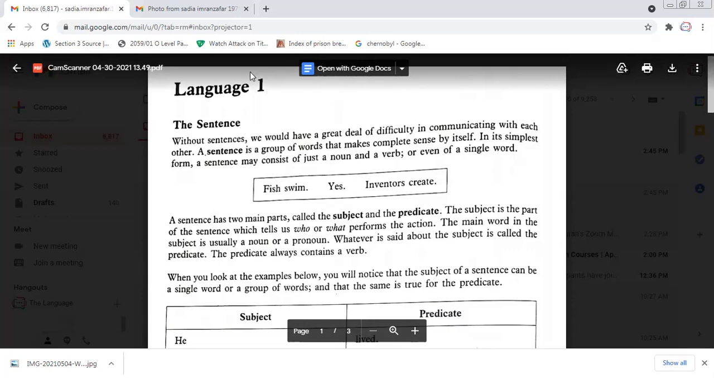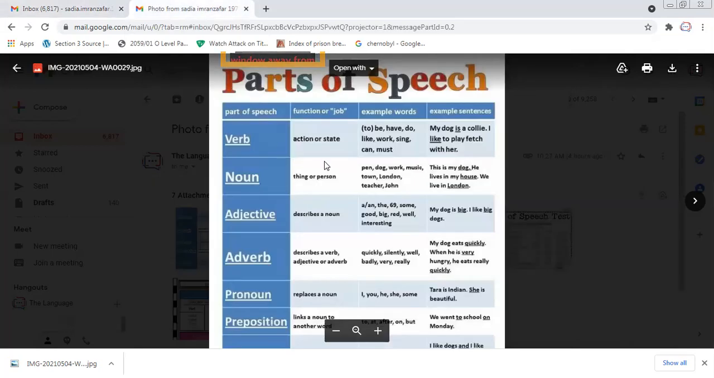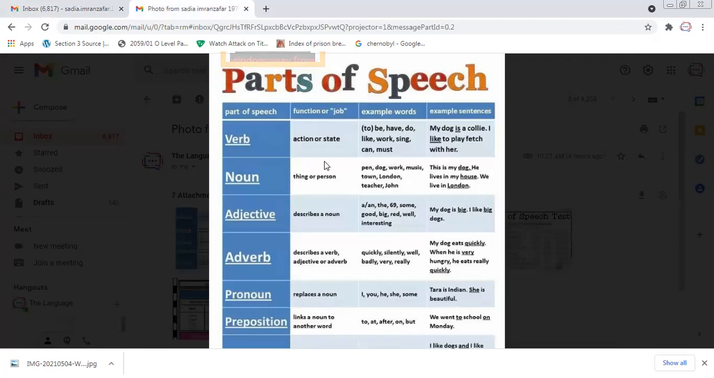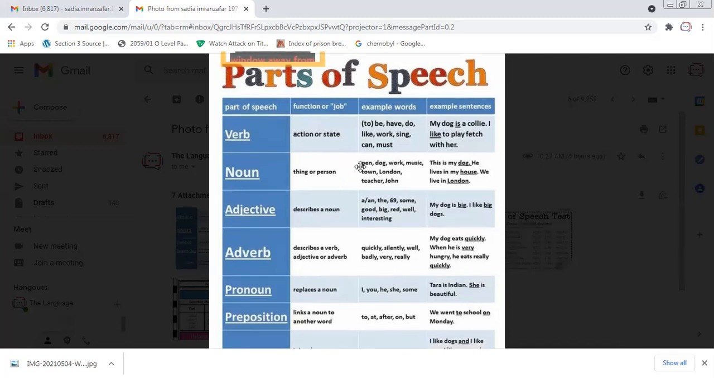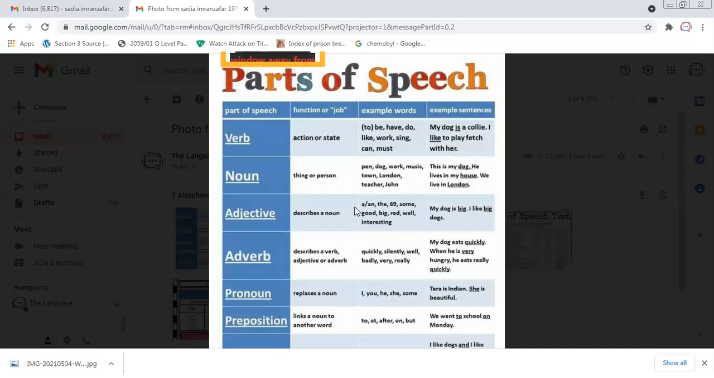This is excellent. Now we come to the second part, which is revising parts of speech. I have given you small activities which you have to complete by looking at this chart, and I will be sharing this chart with you as well. Verb. This is another chart which will be of great help when we look at the parts of speech. A verb is an action. And there are examples which I have given. Be, to is also a verb. And do, like, work, sing.